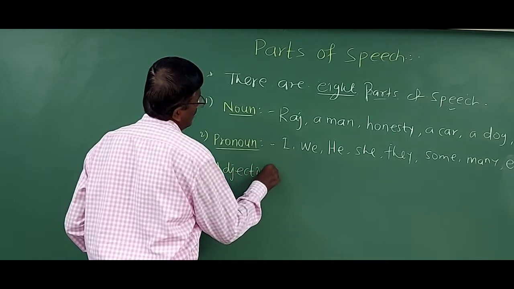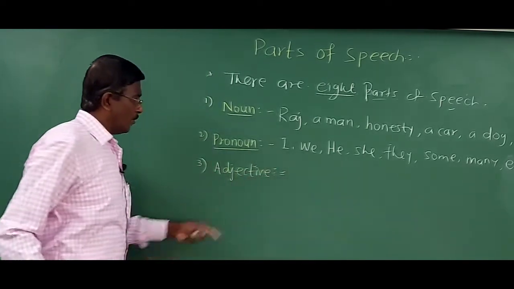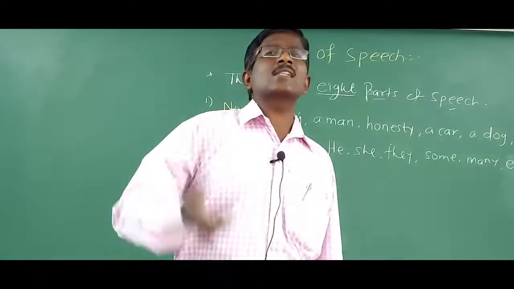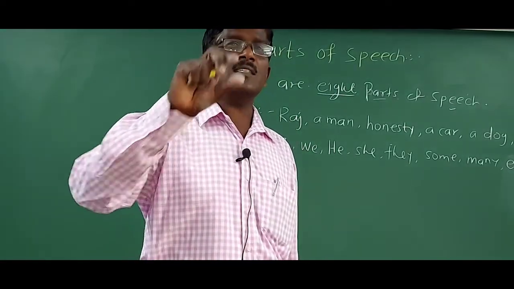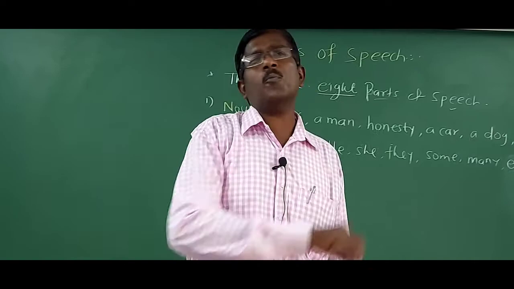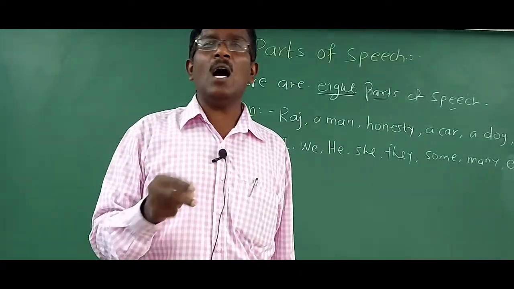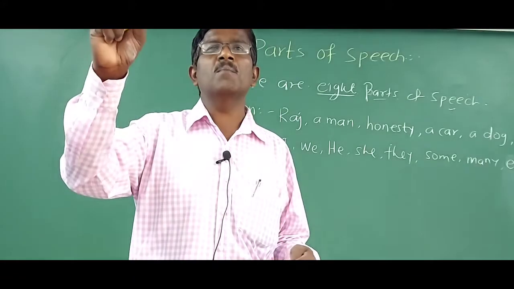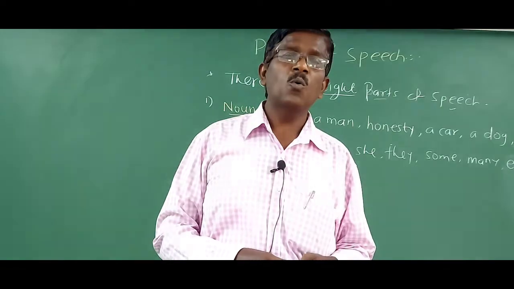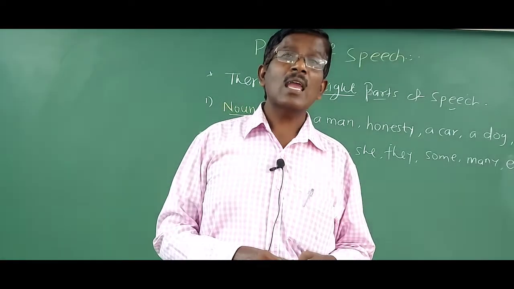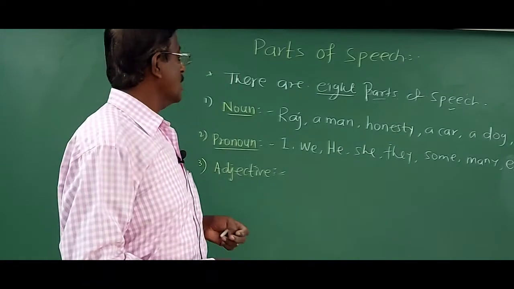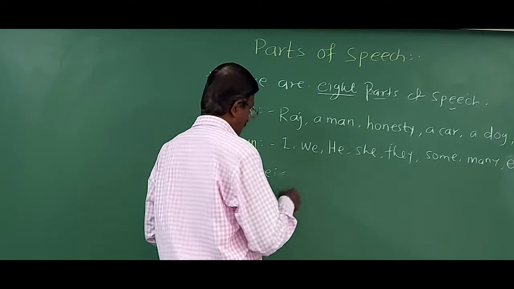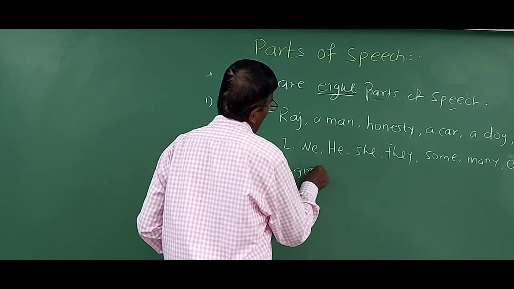Who can tell me what is adjective? Already we have learned adjective is a word that qualifies, that means it tells something more about a noun or pronoun. For example, how is he? He is tall. He is fat. He is slim. He is brave. He is ill. He is serious. All these words are called adjectives. A good decision, good is an adjective.